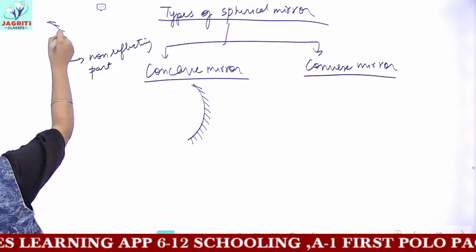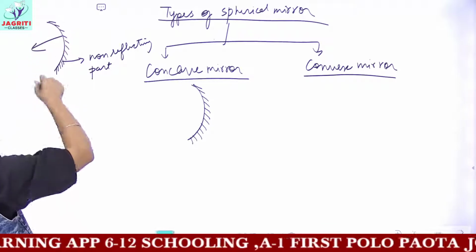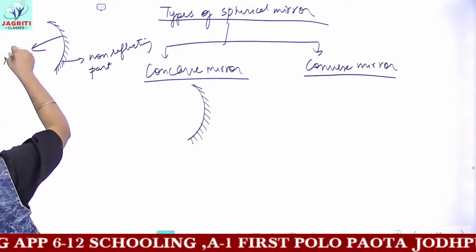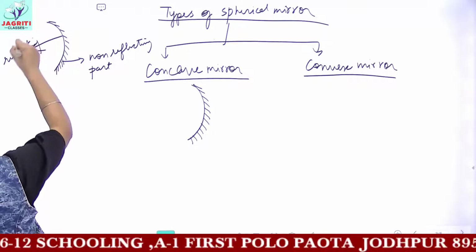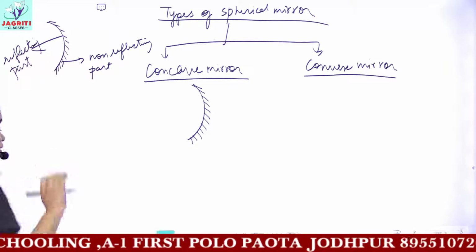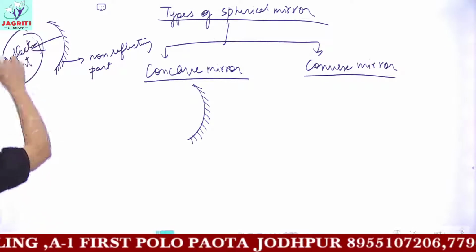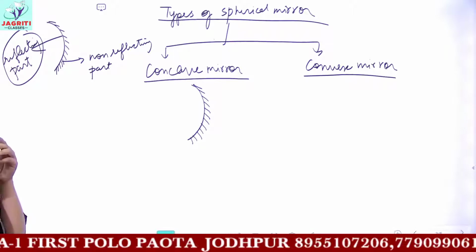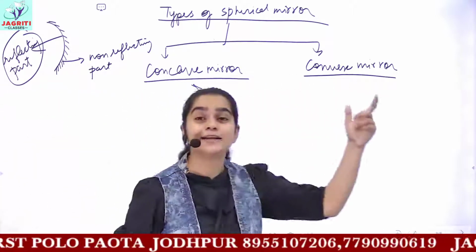And this part, the front part, represents the reflecting part. And on the shape of this reflecting part, we classify the mirror into two categories, that is concave and convex.